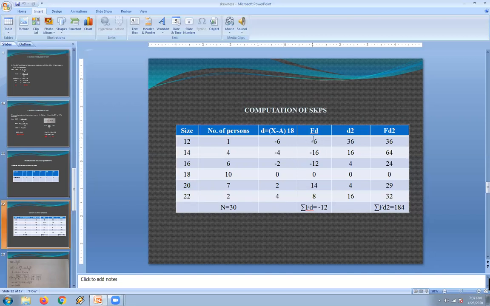So for fd, we have to multiply d with all the values in the f column. 1 into minus 6 is minus 6, 4 into minus 4 is minus 16, 6 into minus 2 is minus 12, 10 into 0 is 0, 7 into 2 is 14, 2 into 4 is 8. Total all the fd values for substituting in the mean. That is, sigma fd is minus 12.